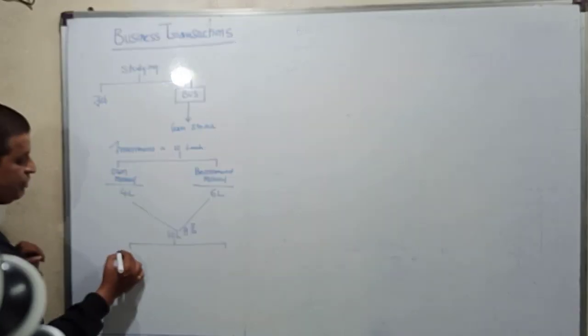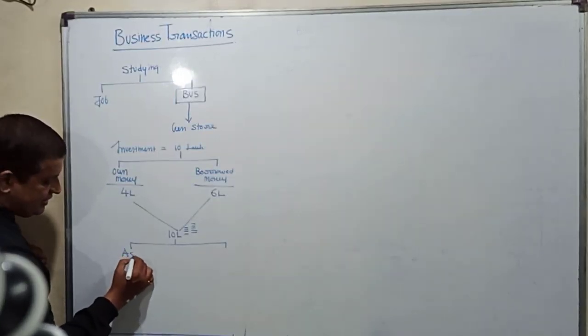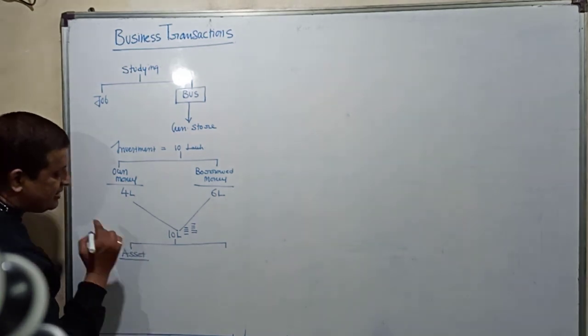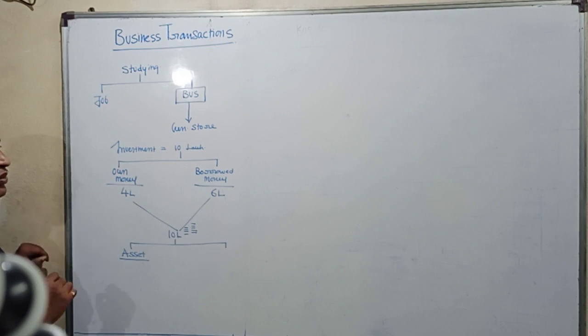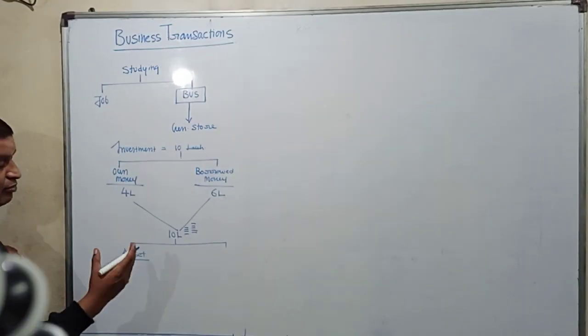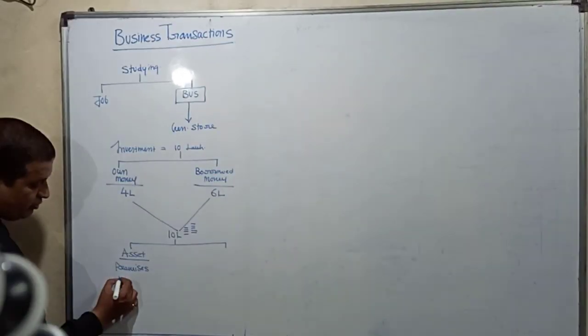First one, I purchase assets. We understood what we mean by assets. Assets means properties that are required by a business. So if I want to start a shop, I want to have a shop of my own, so I purchase premises. Then I purchased a shop. Then I needed some machinery in it, so I bought some machinery.